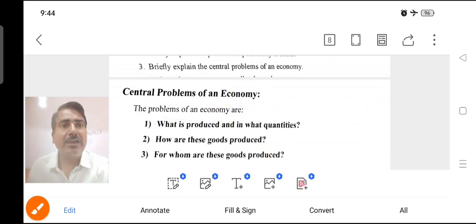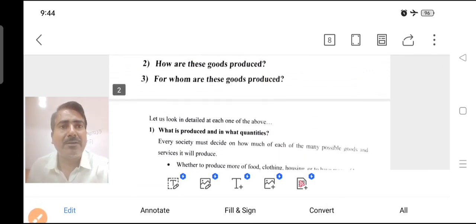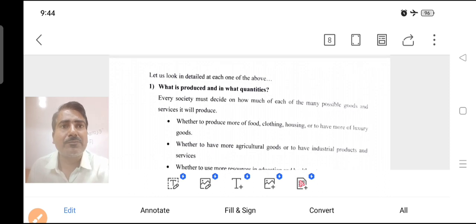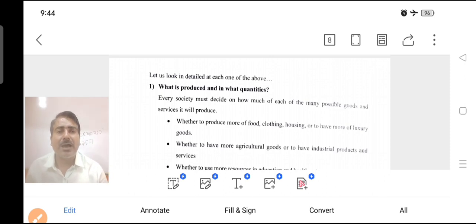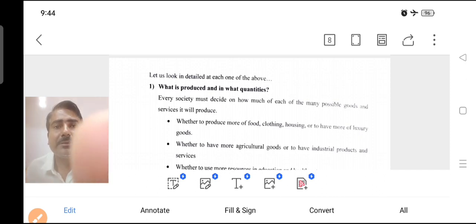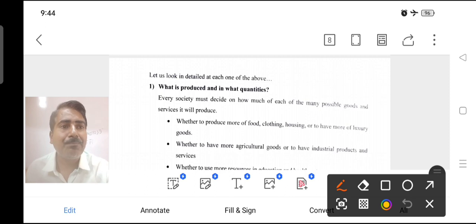Dear students, there are three fundamental questions. First we start with the first concept: what to produce and in what quantities. Which commodity do we produce?